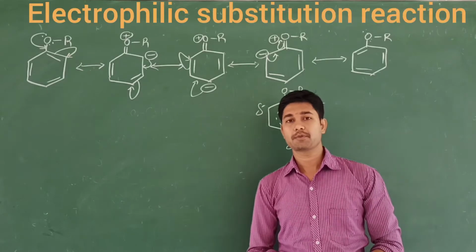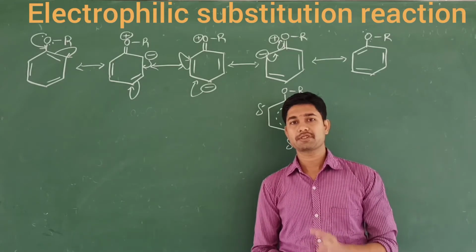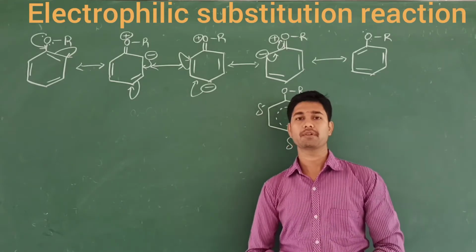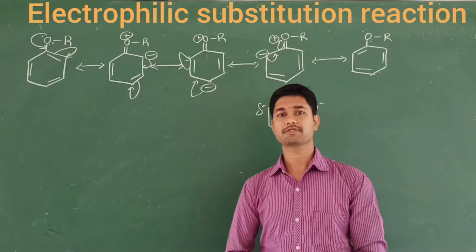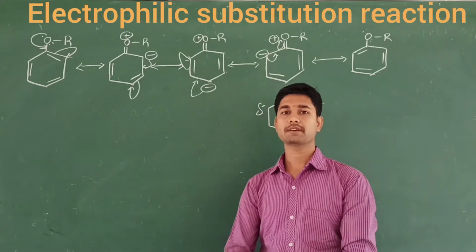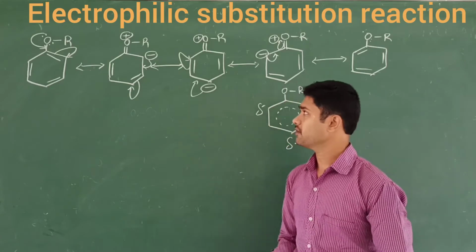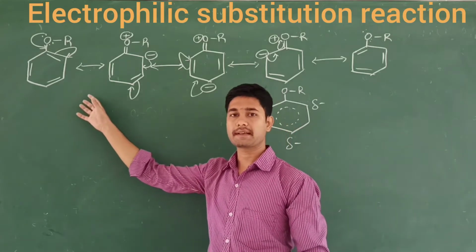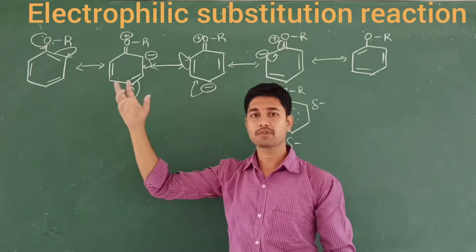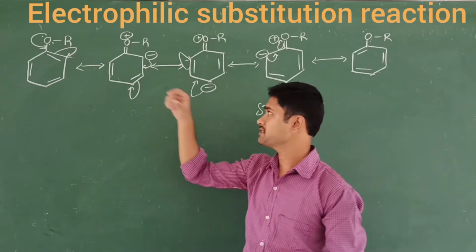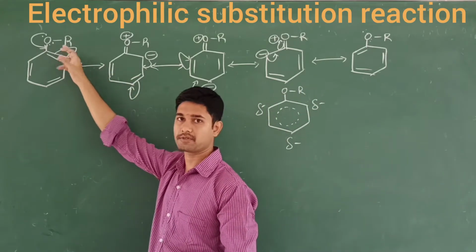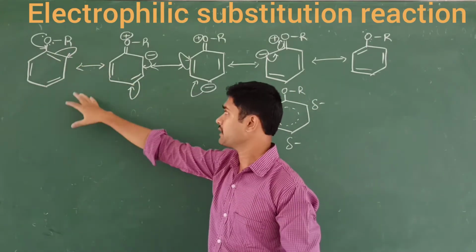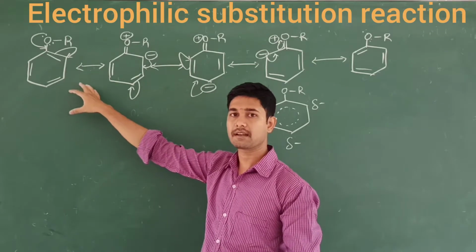Let us discuss the electrophilic substitution reactions of ether compounds. Here, it is the aromatic ethers which take part in the electrophilic substitution reaction. I am going to take the example of the aromatic ether anisole, where the CH3 group is replaced by a general R group. So that is called the anisole compound. Here I am going to take the general aromatic ether.